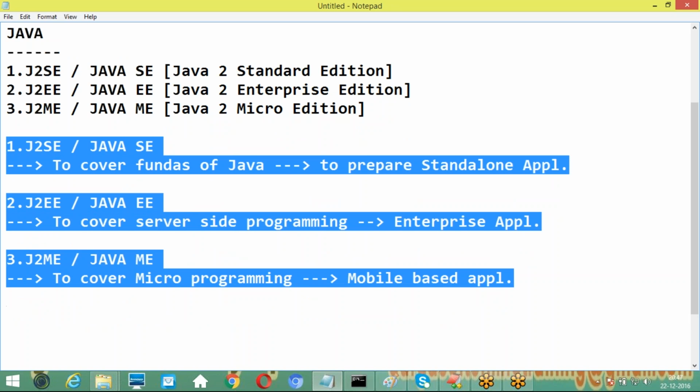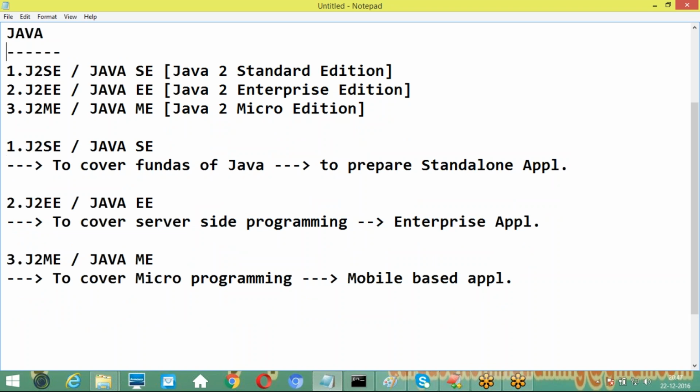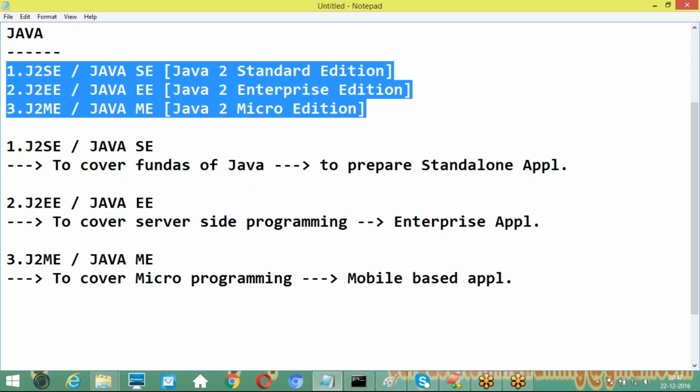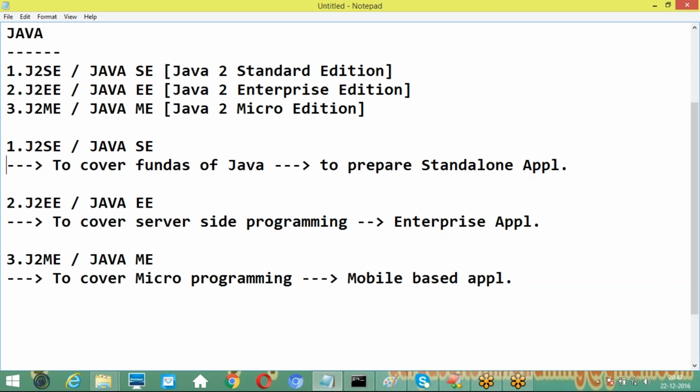Guys, understand it now? One more time I am explaining to you. Java is available in 3 parts overall. What are the 3 parts here? J2SE, J2EE and J2ME. J2SE will cover the fundamentals of Java in order to prepare standalone applications.